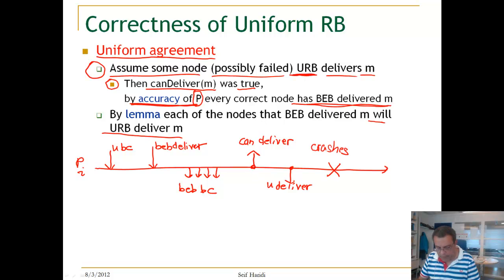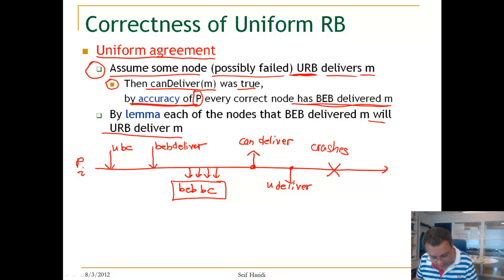Now, if the failure detector is not accurate, it means can deliver becomes true even before the BEB cast has reached every correct node in the system, because it can suspect a correct node and just say, okay, I can deliver.